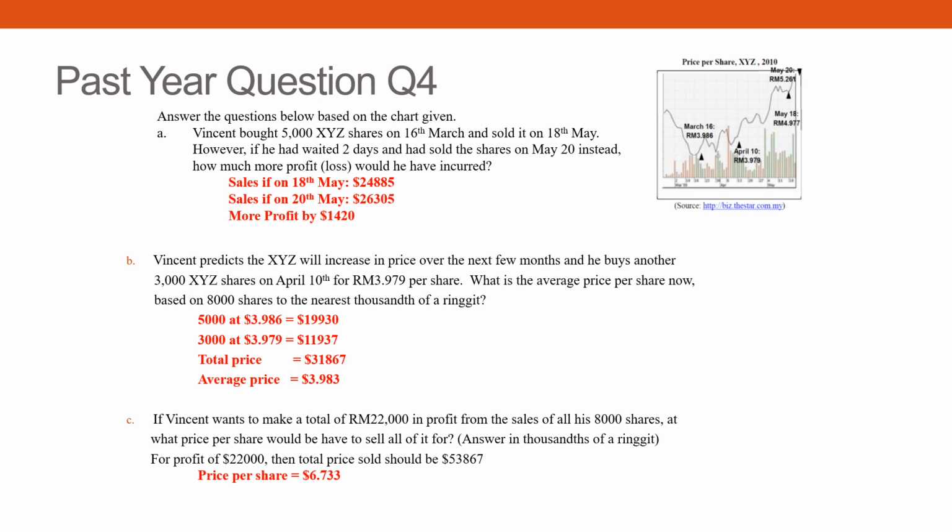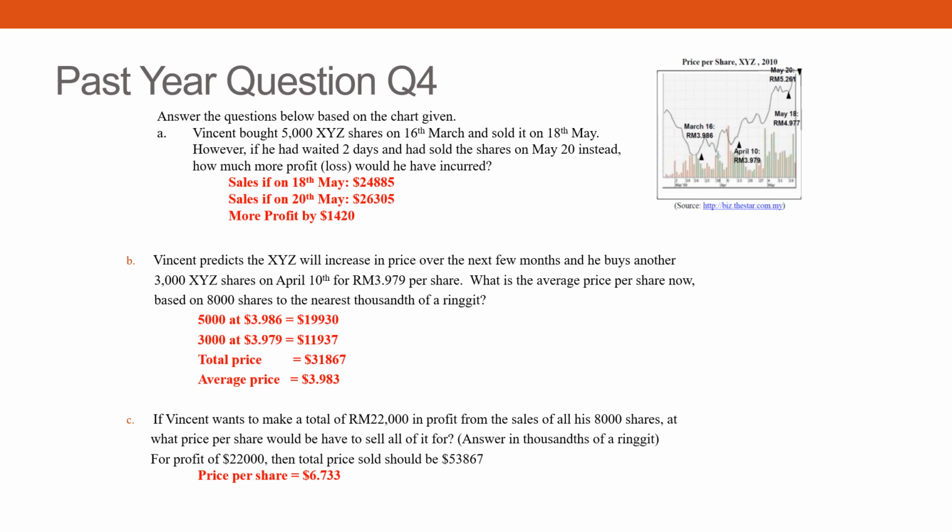So you go to the table, you see it is 3.986. 5,000 times 3.986, you get 19,930. Then 3,000 at 3.979, you find that. Find the total price and divide it by 8,000. Why 8,000? Because now they want the average for 8,000 shares, correct? Okay, this part is all right.